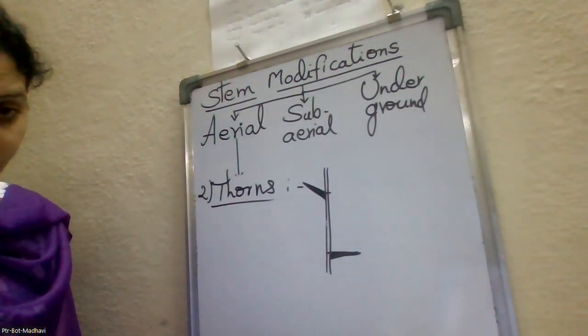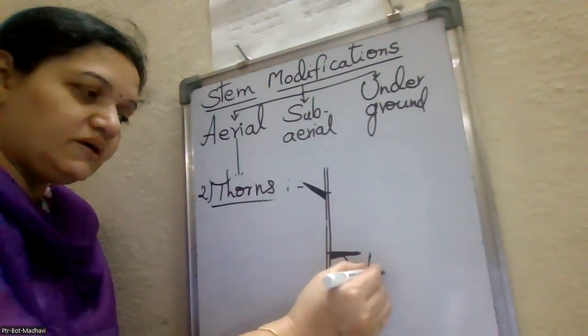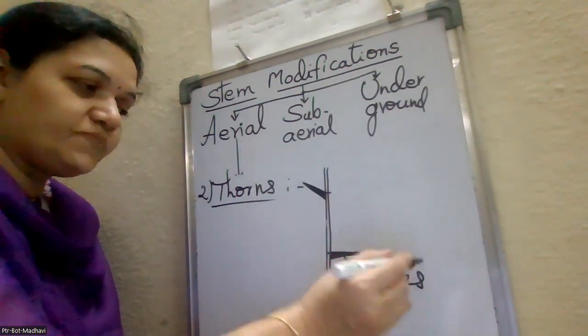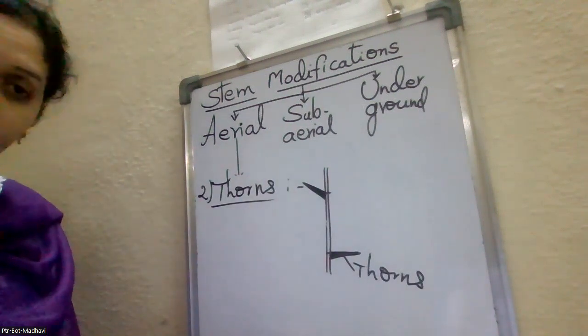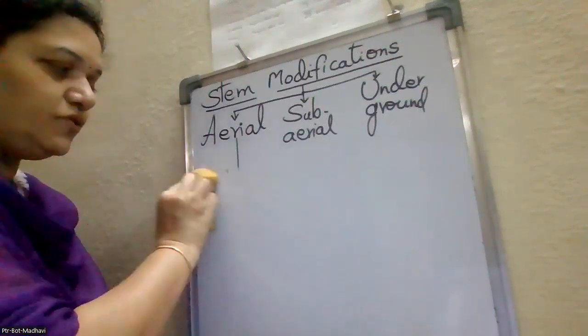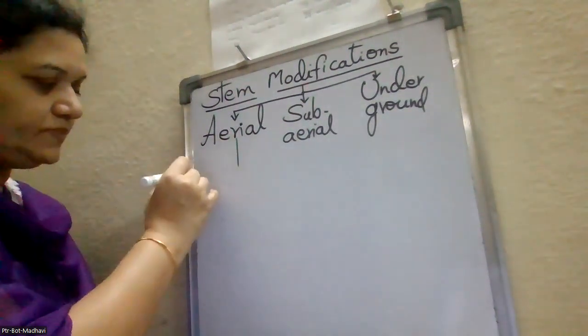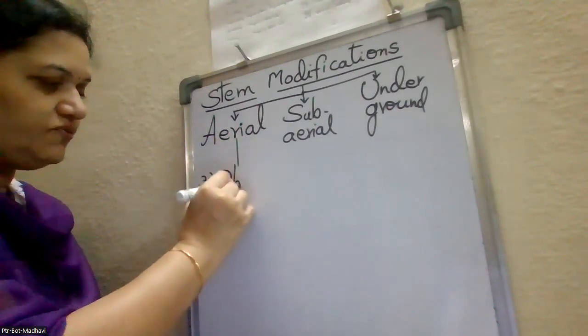So here we have to draw this diagram and give the labeling as the thorns. Done. Over. Only one sentence. Okay. And the next one is the phylloclade. Third one is phylloclade.